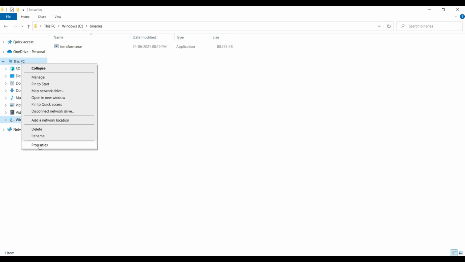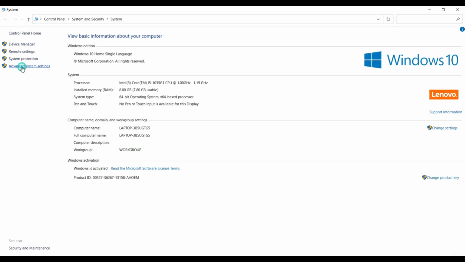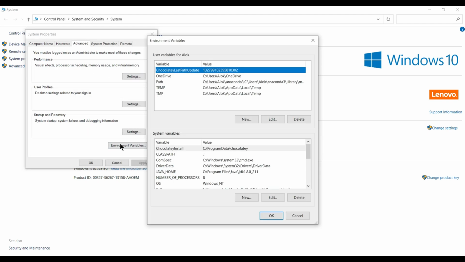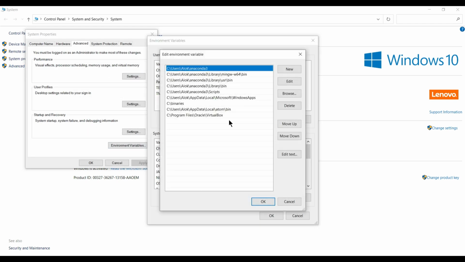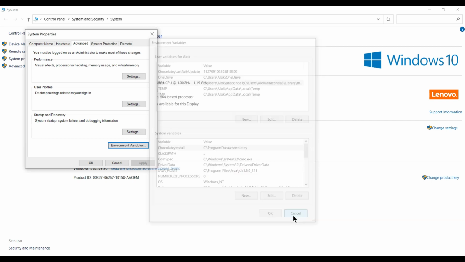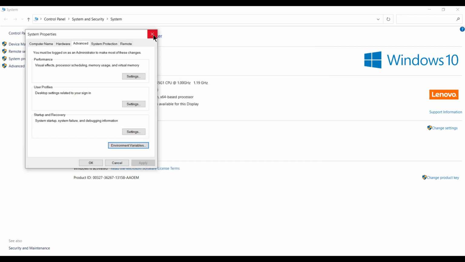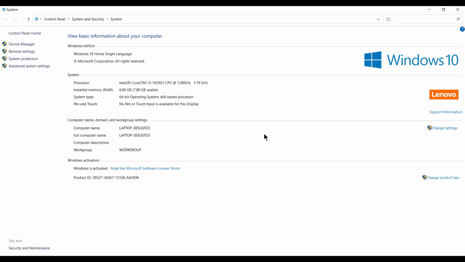For this, go to the properties, and in the advanced system settings, open the environment variables, where you have the path. You can see that I already added the binaries folder to the path, so that we can access Terraform from any location. You have to do similar settings, guys. Now you have the complete setup of Terraform. It's a job of less than 2 minutes to set up Terraform in your environment. It's very easy, and this is the beauty of Terraform.